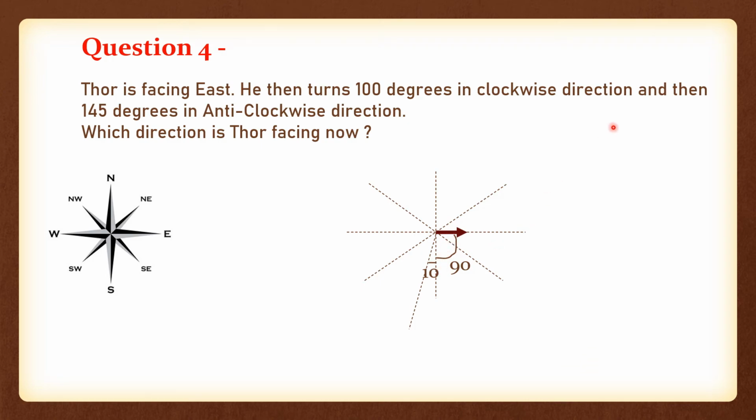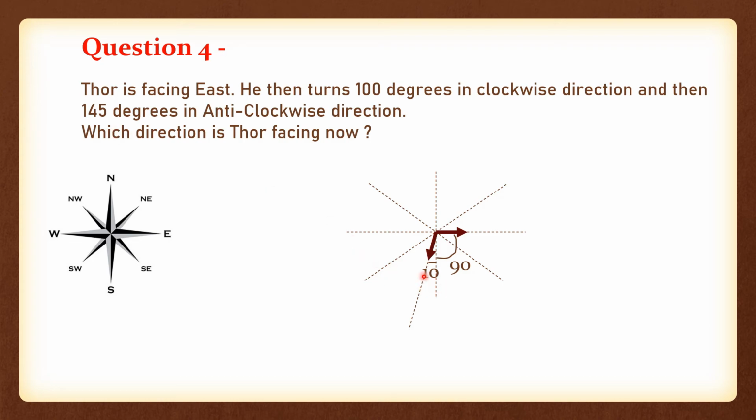Then Thor turns 145 degrees in anti-clockwise direction, meaning presently Thor is facing in this direction, correct? We are not bothered about which direction it is. We need to turn now in anti-clockwise direction, and the degree we need to cover is 145 degrees.